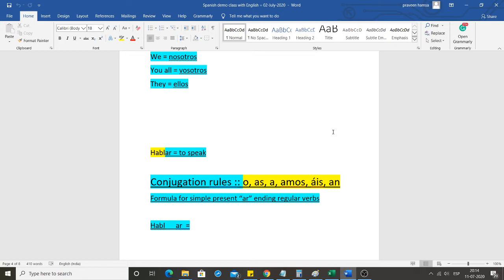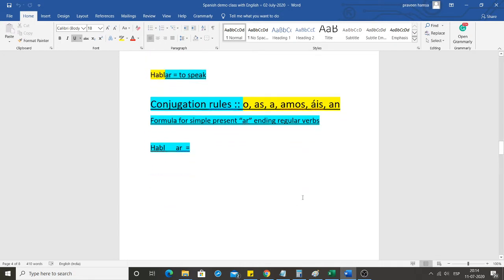For regular verbs in simple present tense, for every AR, this is the formula: o, as, a, amos, áis, an. We have to memorize this formula. Now let's see how we will use it to conjugate.